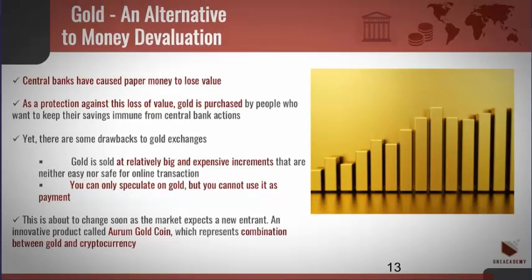As mentioned, central banks can print money and can lower interest rates, which is exactly what has been happening for the past decade. This has caused paper money to lose its value. As a protection against this loss of value, gold is purchased by people who want to keep their savings immune from central bank actions. Yet there are some drawbacks to gold exchanges. Gold is sold at relatively big and expensive increments that are neither easy nor safe for online transaction. You can only speculate on gold, but you cannot use it as payment. This is about to change soon as the market expects a new entrant, an innovative product called Aurum Gold Coin, which represents a combination between gold and cryptocurrency.